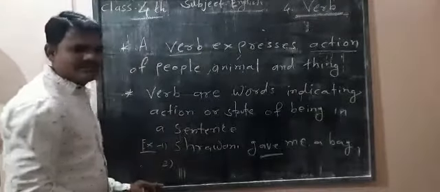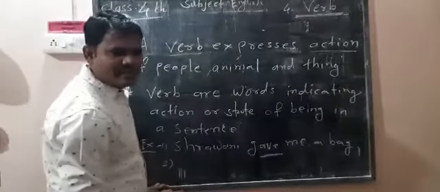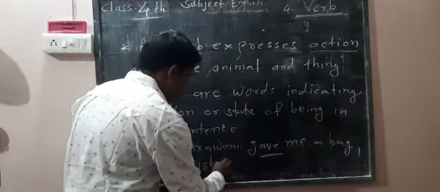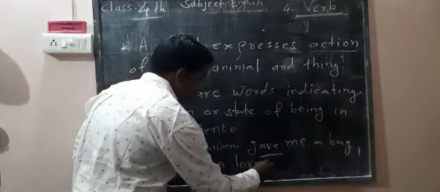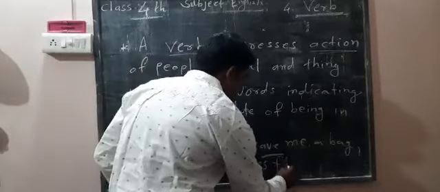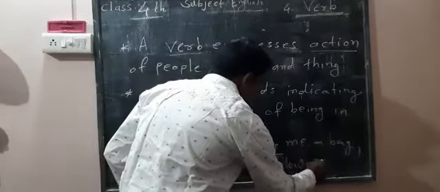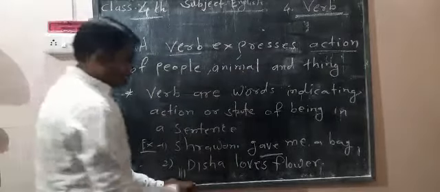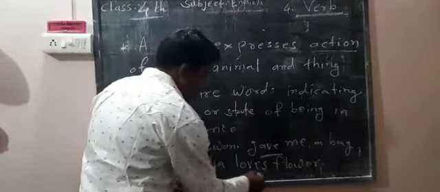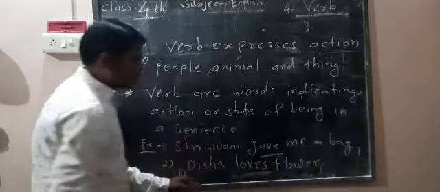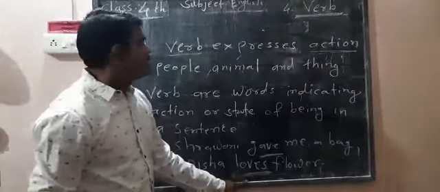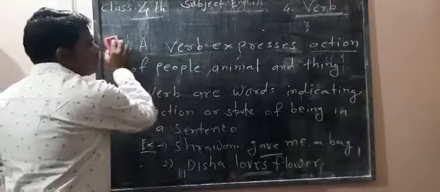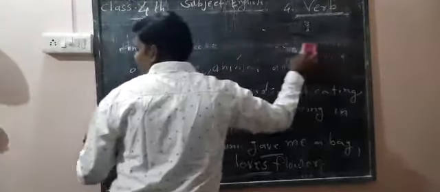Now next, Disha loves flowers. In this sentence, what is the action of Disha? Loves. It is the action of Disha. So loves is a verb. Now another example we take.